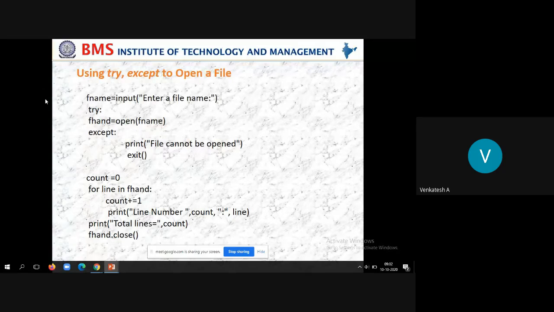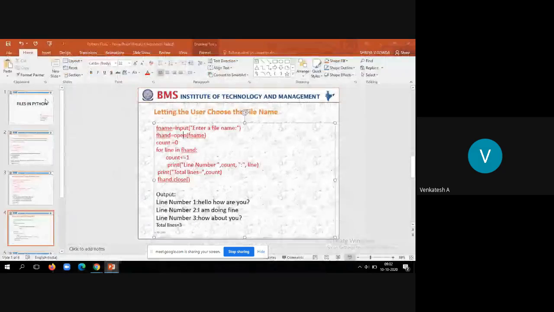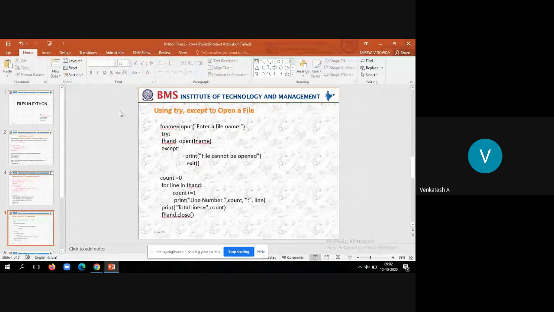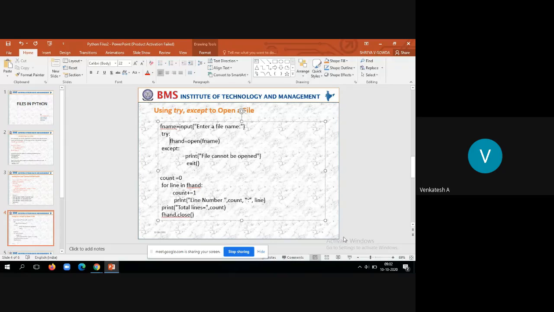Try colon, go to the next line, file handle is equal to open of file name. That means we are opening it in read mode. If you identify here, there is one programming bug. What is that programming bug? This file handle is equal to open, that is a method that is a part of try block, hence we have to do indentation. So that was the bug there.